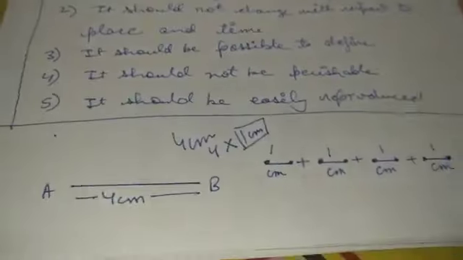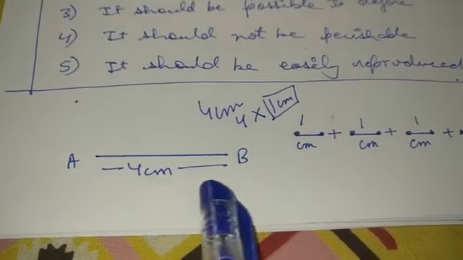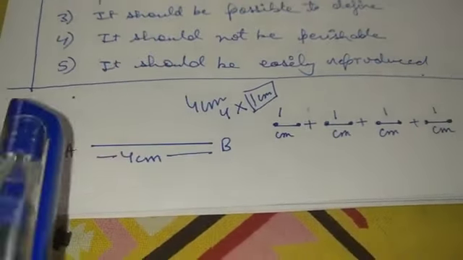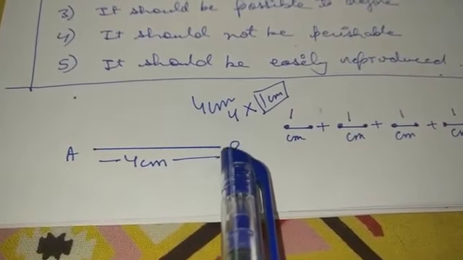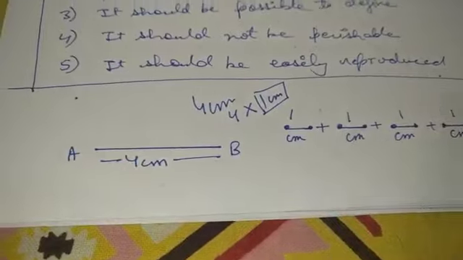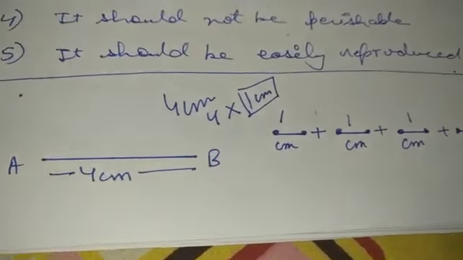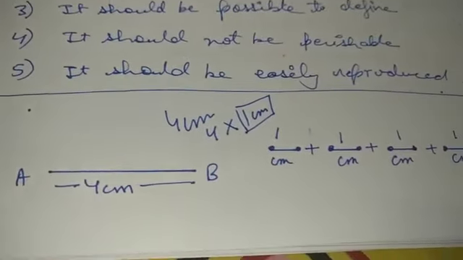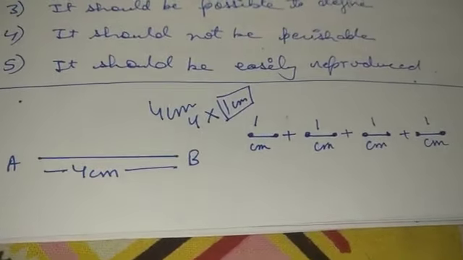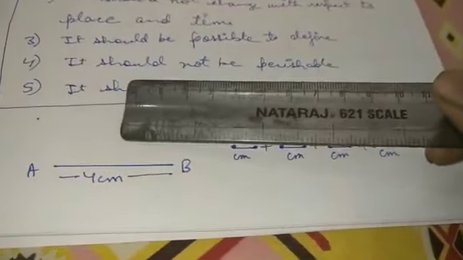To understand that in a better way, let's take an example. If we have a line, initially I do not know the length of this line. The starting end point is A and the other end point is B for this line segment. Now I do not know what the length is. Maybe I can predict 3.8 centimeter, maybe someone can say sir, 4.5 centimeter. But we cannot be very sure unless we measure it. So we are going to use a scale to measure.